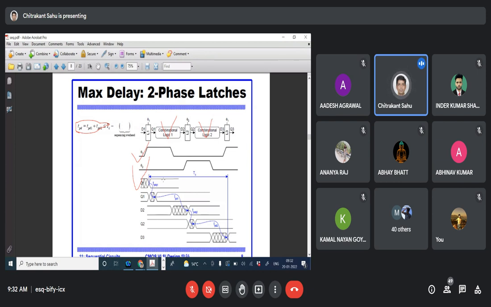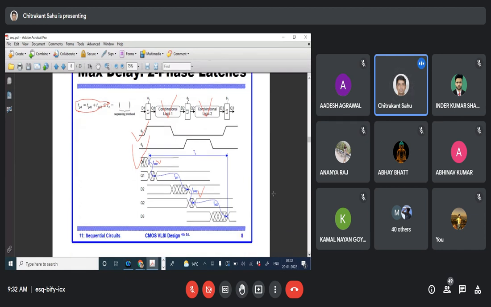But in this case, there will be a delay associated with TPDQ for latch 1, and similarly TPDQ2 for latch 2. The sequencing overhead will depend on this, because the clocks arrive after a period of time, so there is no problem of setup violation.